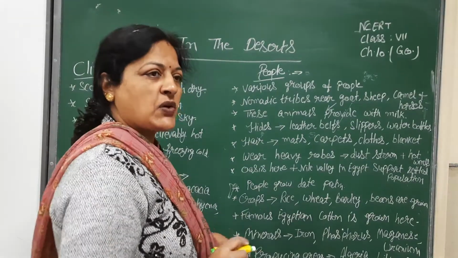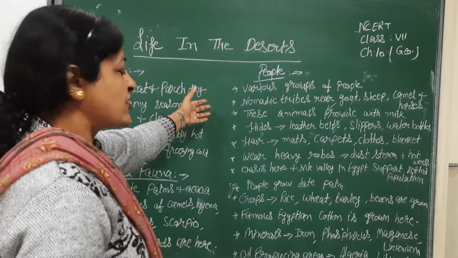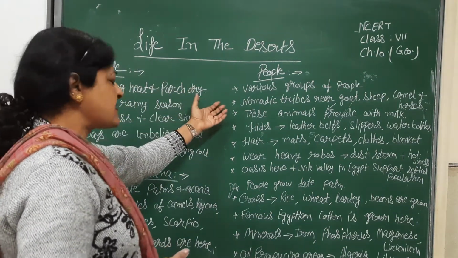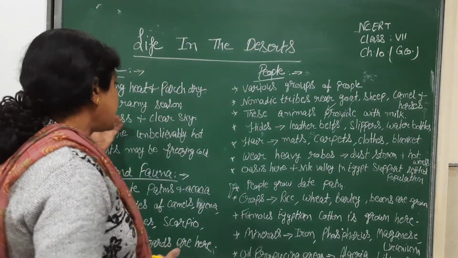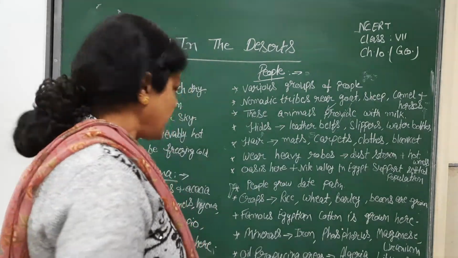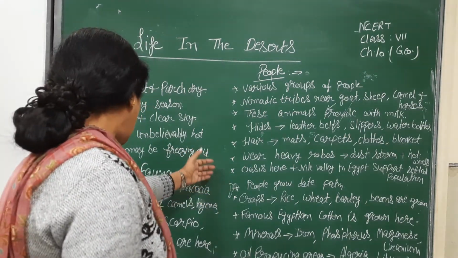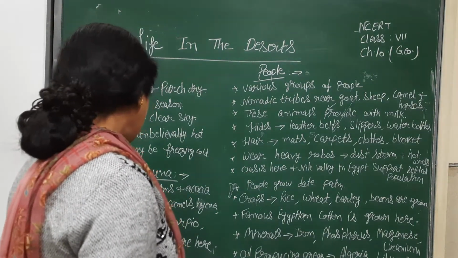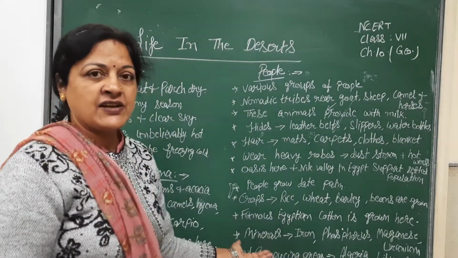As we are talking about the Sahara desert, now we will talk about the climate here. Scorching heat and parched dry weather is found here. There are short rainy seasons and the sky is cloudless, meaning a clear sky. Days are unbelievably hot and nights may be freezingly cold. Flora and fauna: cactus, date palms and acacia are found here. Animal species of camel, hyena, jackal, foxes, scorpions, snakes and lizards are found here.